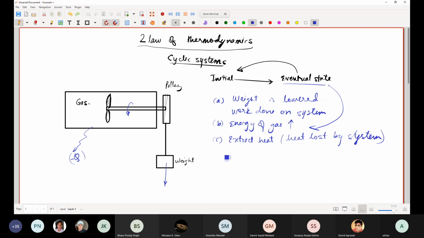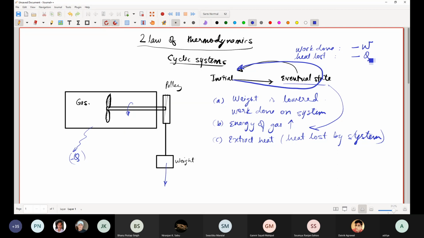So what has happened here? Overall, in going from initial state to eventual state and back to initial state, work has been done on the system. So work done, if I also account for the sign, is minus W, and heat is lost by the system, so if I account for the sign, it's going to be minus Q.